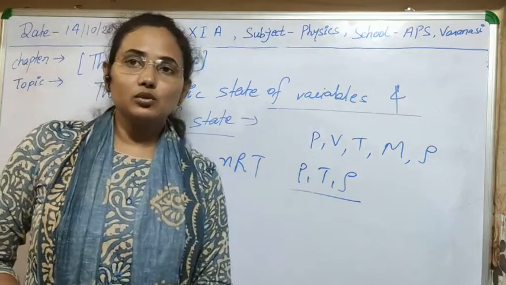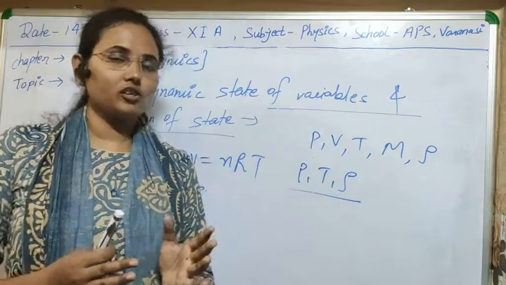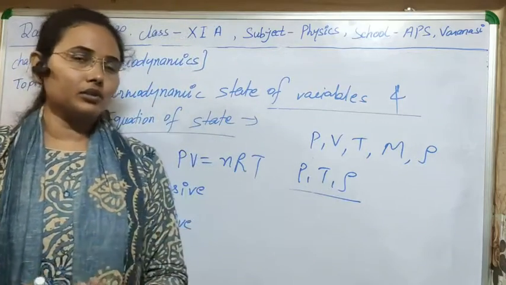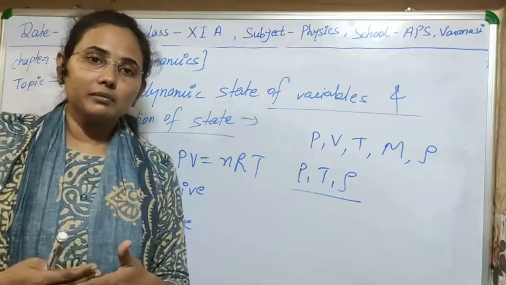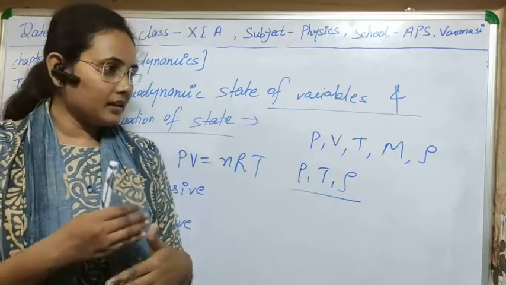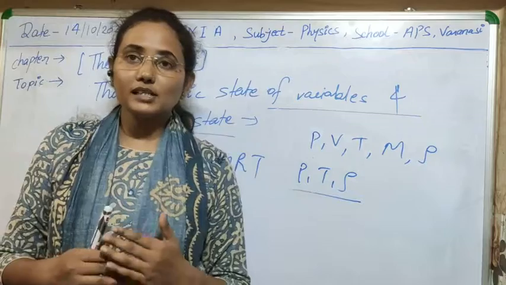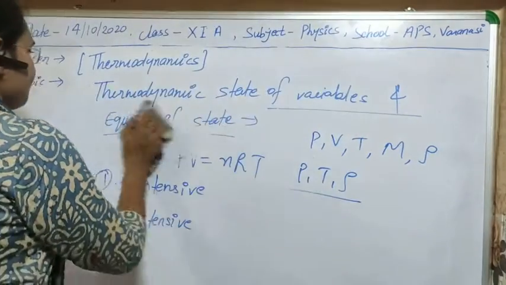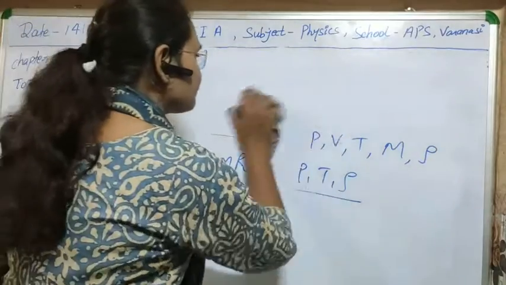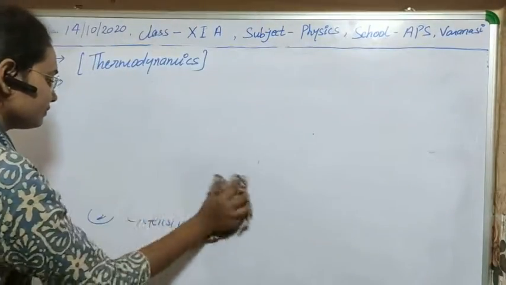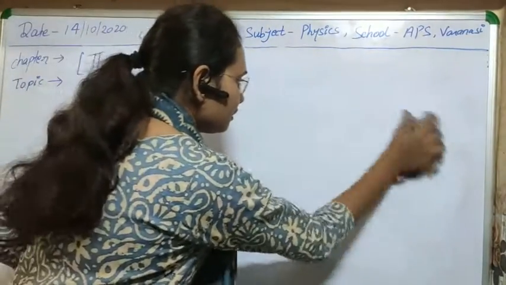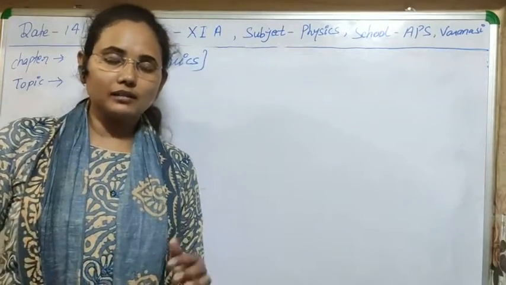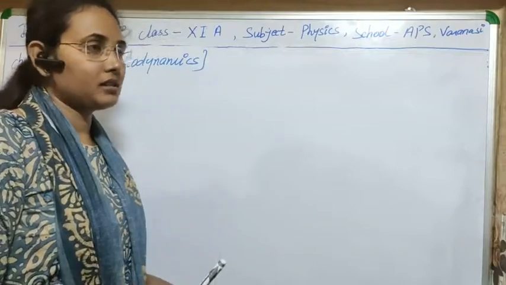Now let's see what some processes or some states are. Like, as I told you, equilibrium state. What is equilibrium state? I will tell you. In the same manner, we can say what is cyclic process. These are some small definitions which will be useful to you to understand the thermodynamic process.